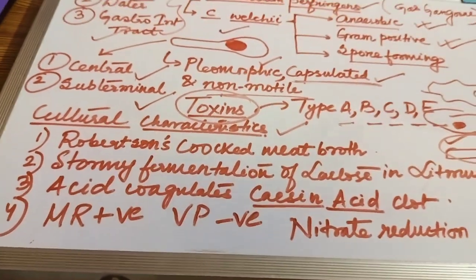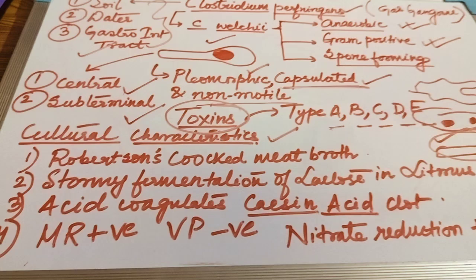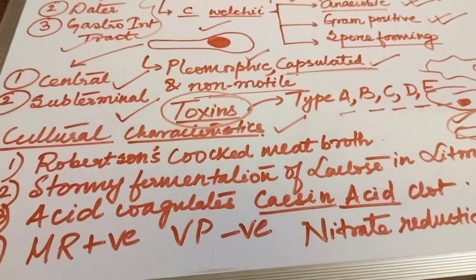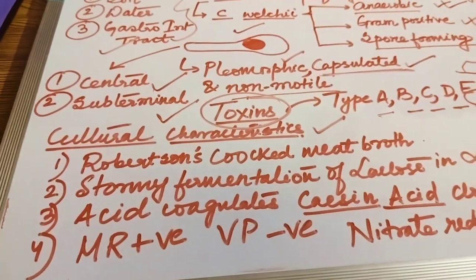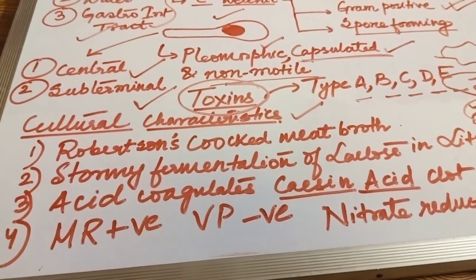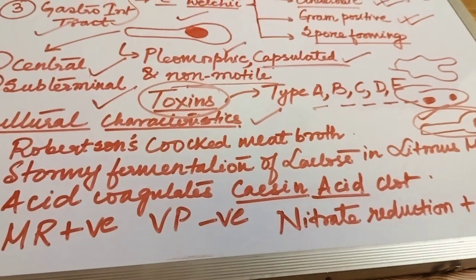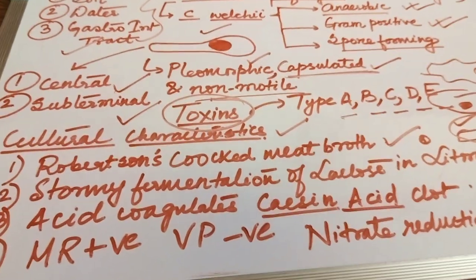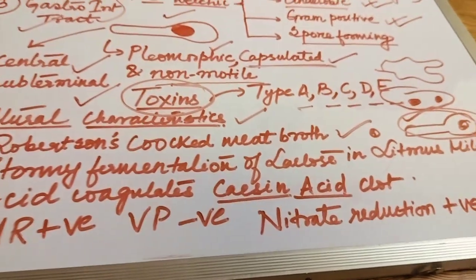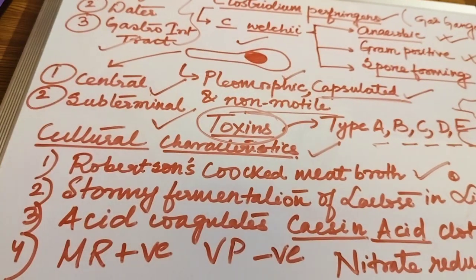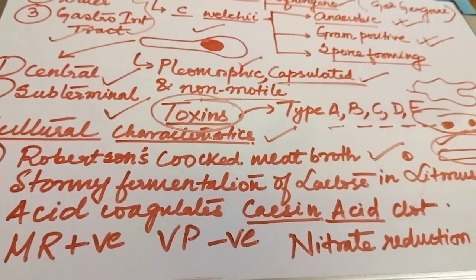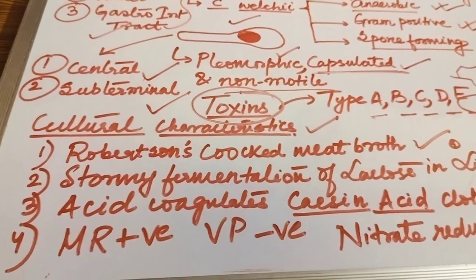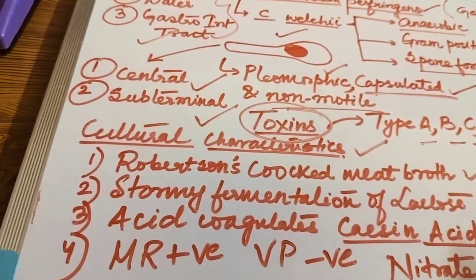Moving on to the cultural characteristics. This is the last part of this video, and in the next video I will be discussing the other points. So we usually use Robertson cooked meat broth for the cultural characteristics. Moreover, if you inoculate them in lactose, in litmus milk, it will show stormy fermentation. The lactose will be fermented to lactic acid, and this acid can coagulate casein and form a casein acid clot.